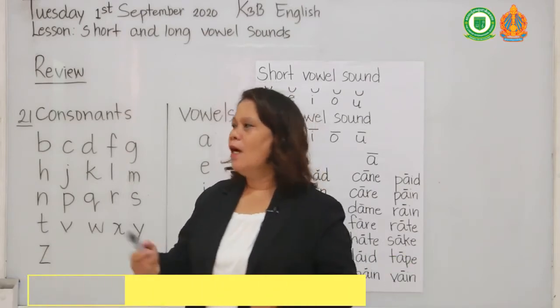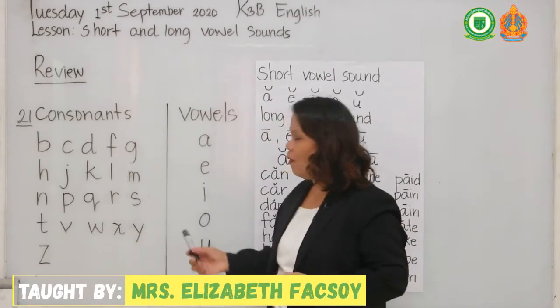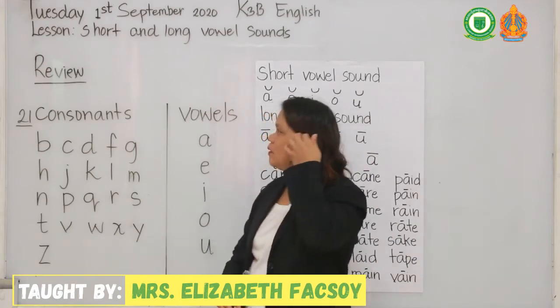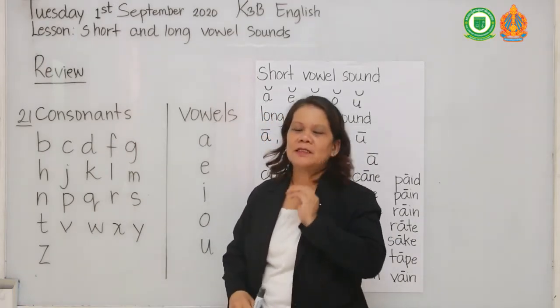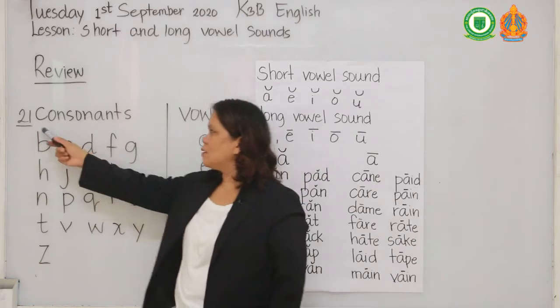Okay, all right, so for our review, we are going to review the 21 consonants. There are 21 consonants.